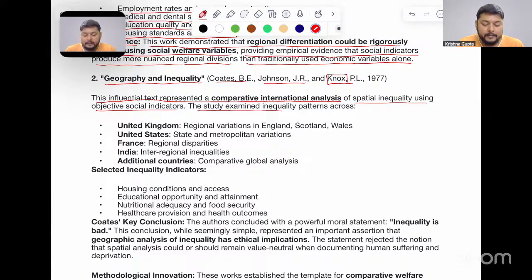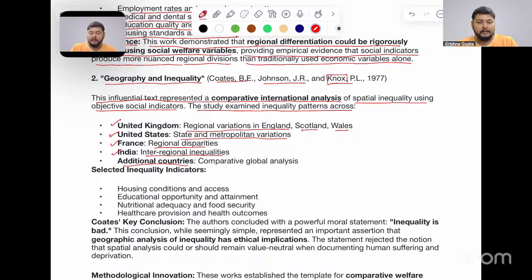The study examined inequality patterns across different regions of the world, like the United Kingdom, United States, France, India, and certain additional countries also. Variables taken into consideration were regional variations in England, Scotland, and Wales, state and metropolitan variation in the United States, France, and regional disparities under India, interregional inequalities.